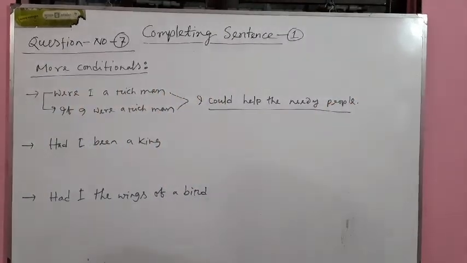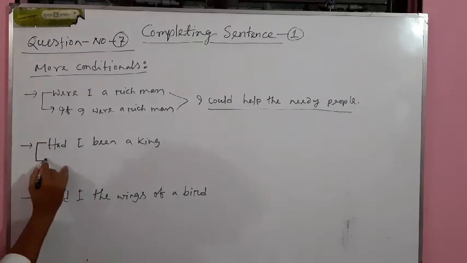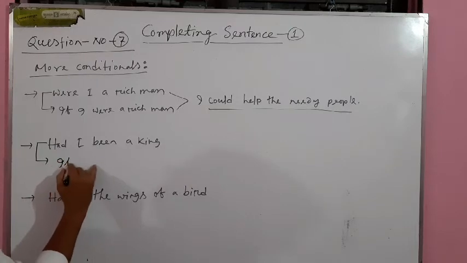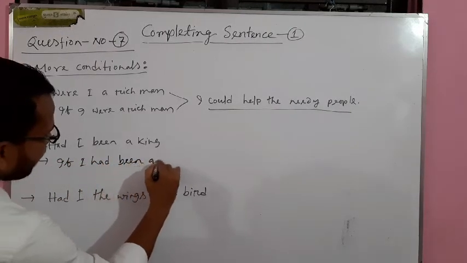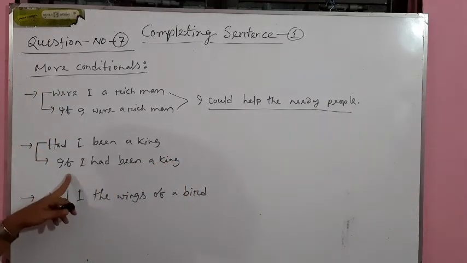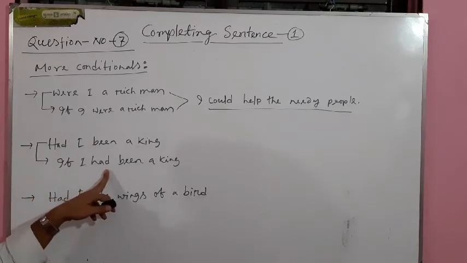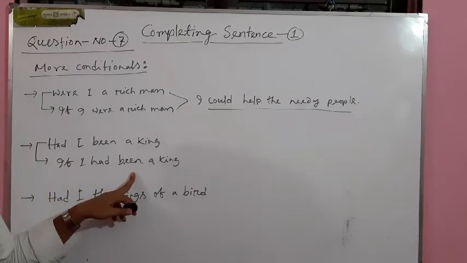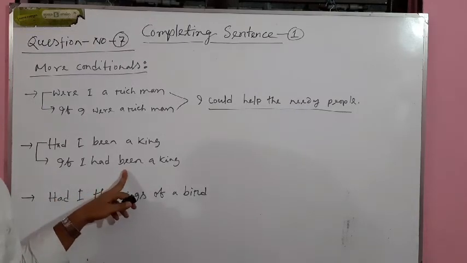Let's go to the next sentence. Sentence number 2, had I been a king. You have to read this sentence this way: if I had been a king. Look at the sentence, if I had been a king. The sentence starts with if, I is the subject, had is the auxiliary verb, and been is the past participle form of the main verb, that means the past participle form of be.